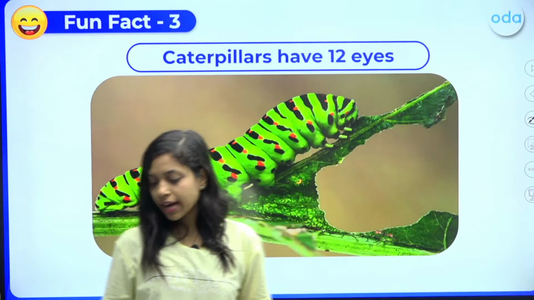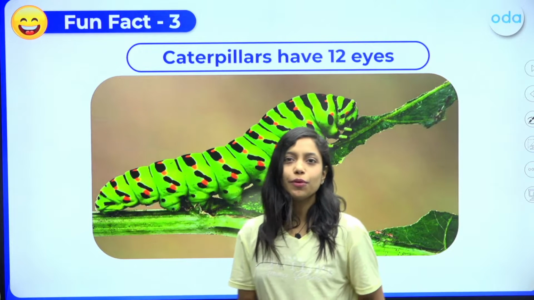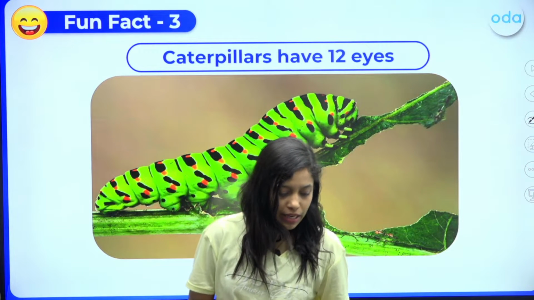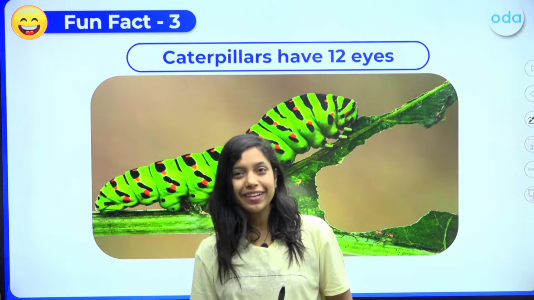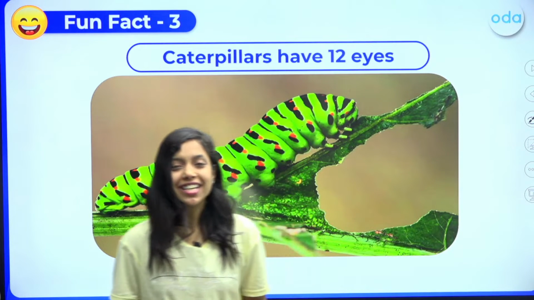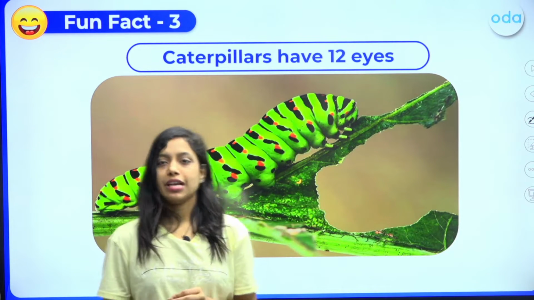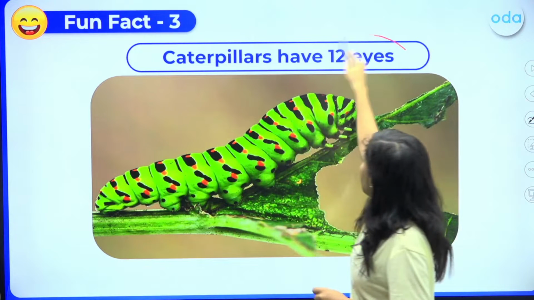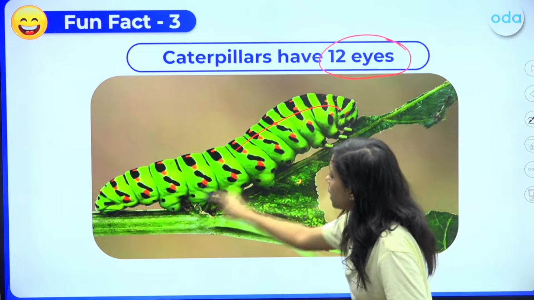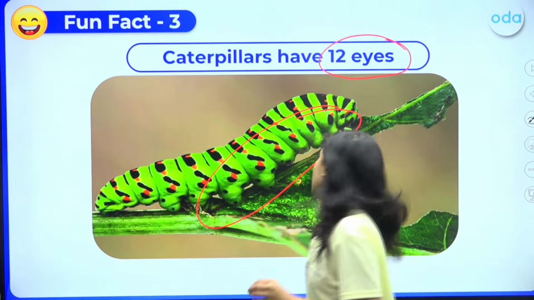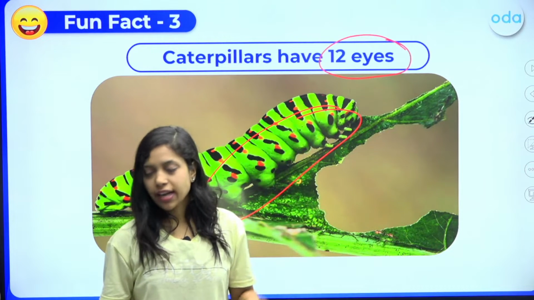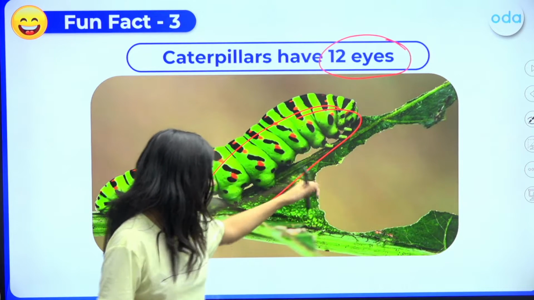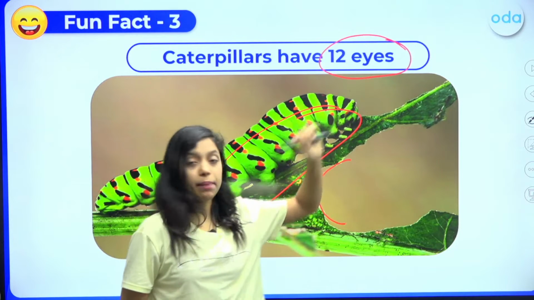But before that, one more fun fact. How many of you know about caterpillars? Exactly. These caterpillars are nothing but baby butterflies. They actually have 12 eyes. Now don't ask me where those eyes are. In their whole body, they have 12 eyes in total, and they are voracious eaters. That means they eat leaves like anything, the baby butterflies.